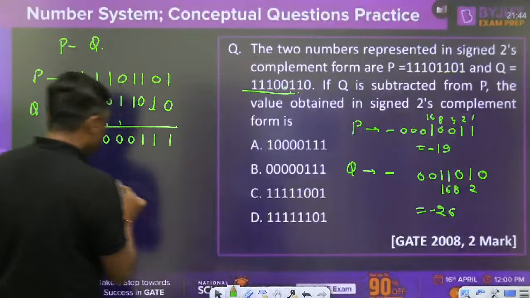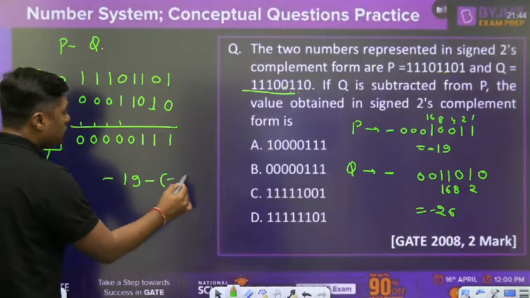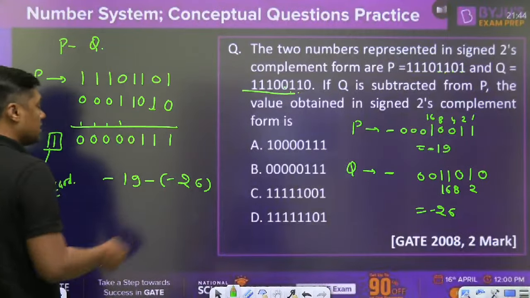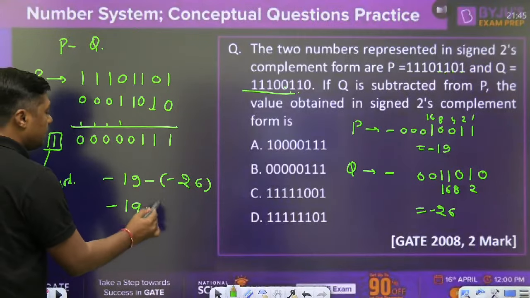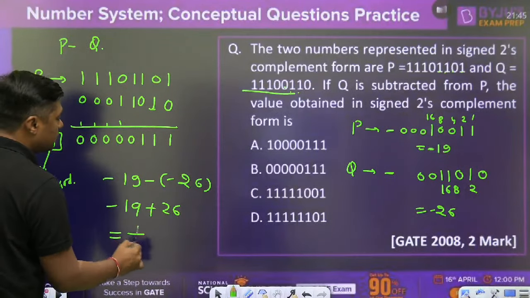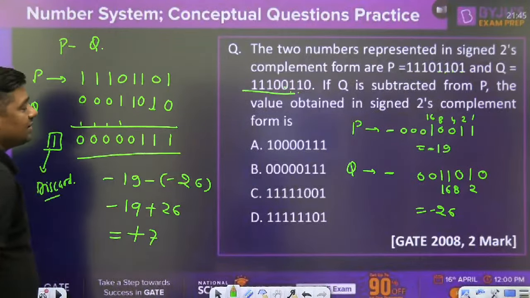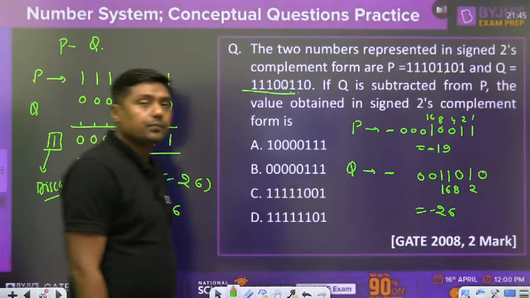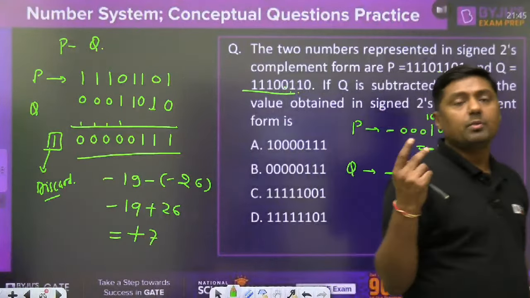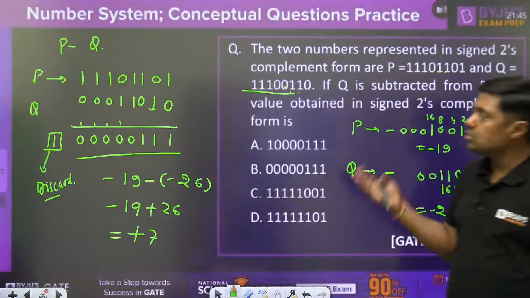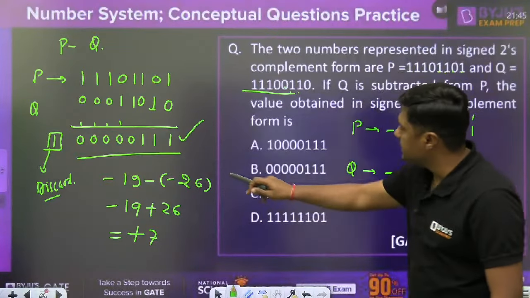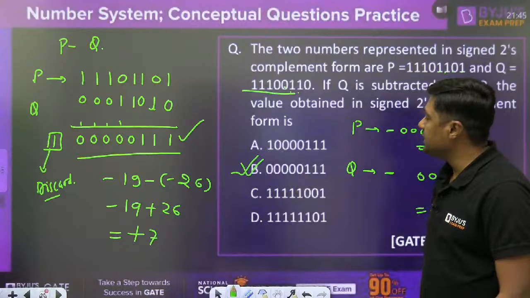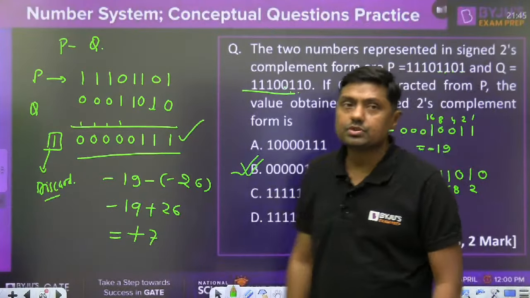Now guys, tell me, minus 19 minus of minus what? 26. What is the result? Minus 19 minus of minus 26, minus 19 plus 26, and it will become what? Plus 7. So we are getting the answer plus 7 directly. We are using the 2's complement method here. Once you will get the carry, discard the carry, and that is the result. Which result is correct? B. B is the correct answer for this particular question.